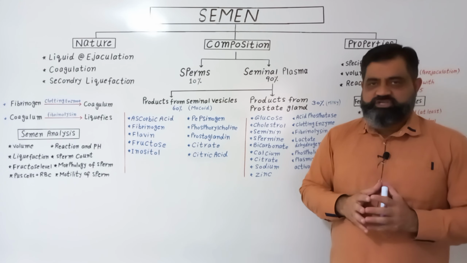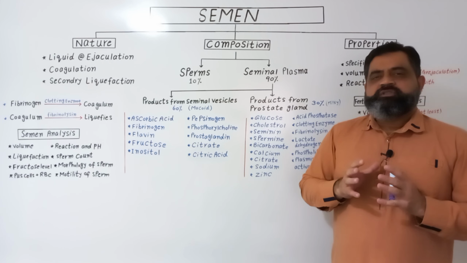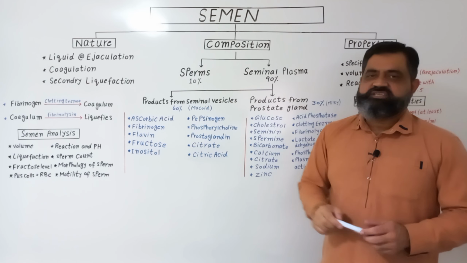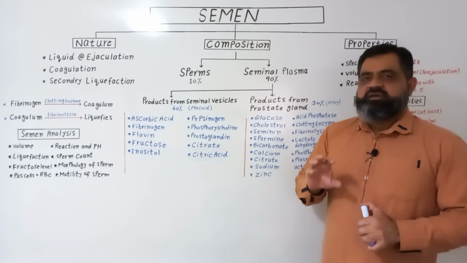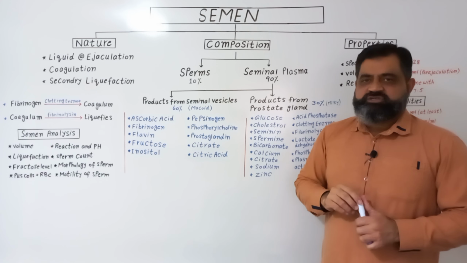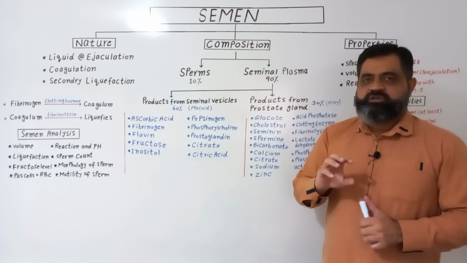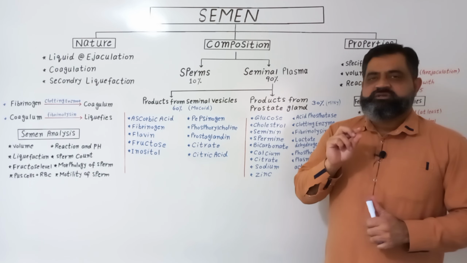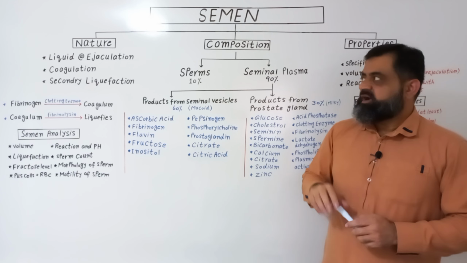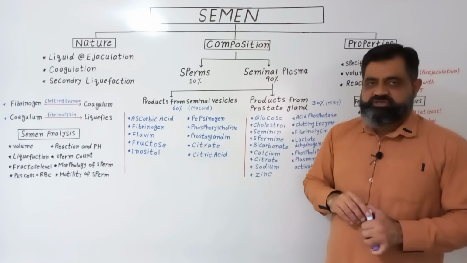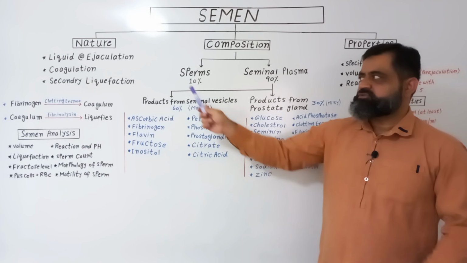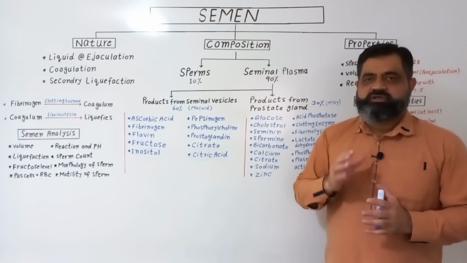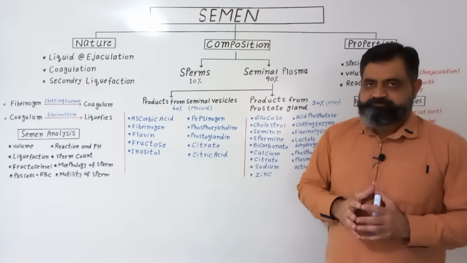Usually at ejaculation, the seminal fluid or semen is liquid. So the first point is liquid at ejaculation. Then right after ejaculation, this semen undergoes the process of coagulation and becomes a little bit solidified. After 30 minutes of coagulation, it liquefies again in a process known as secondary liquefaction, which is very important for the motility of the sperms.